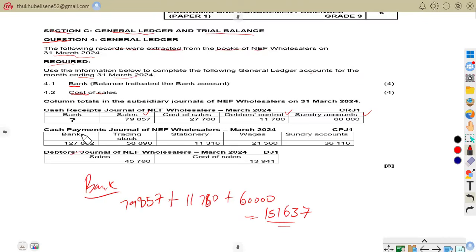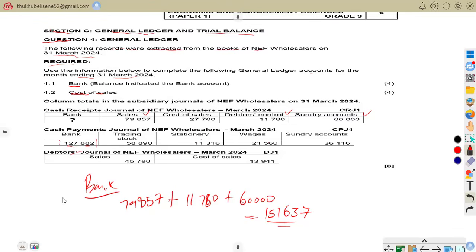If we come to our cash payment journal, as you can see, it is already given. This is 127,882, because when you add trading stock, stationery, wages, and sundry accounts there, they are going to amount to this.